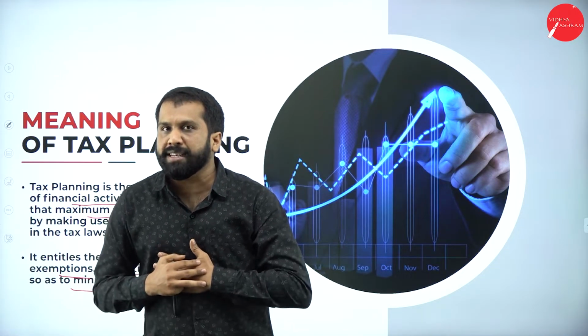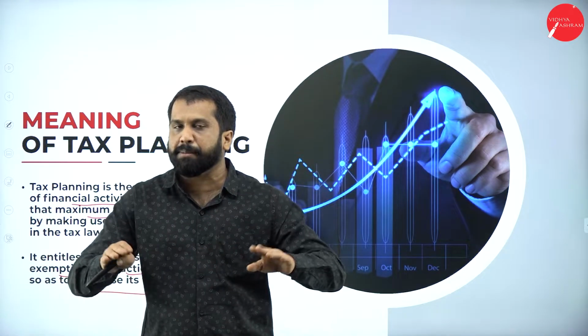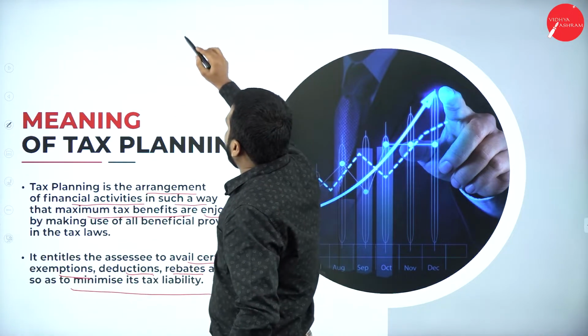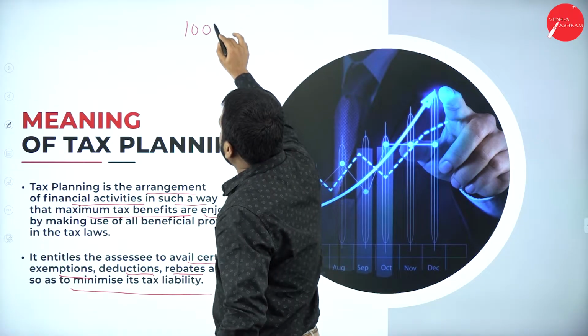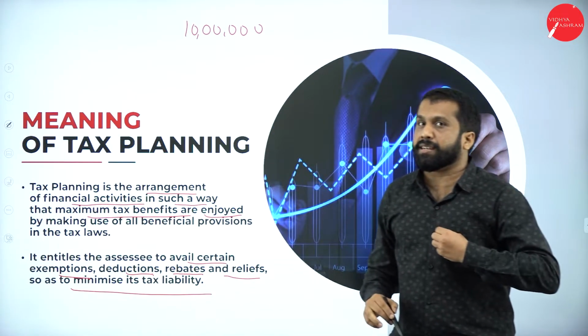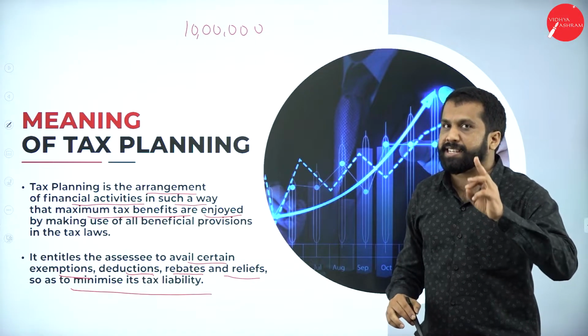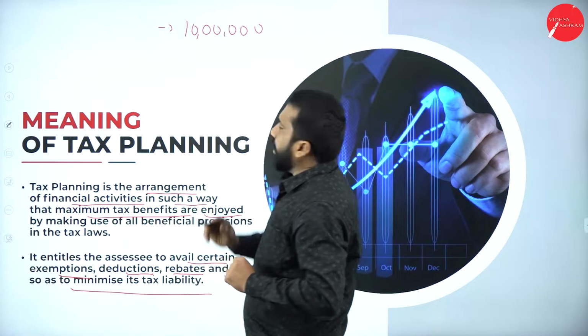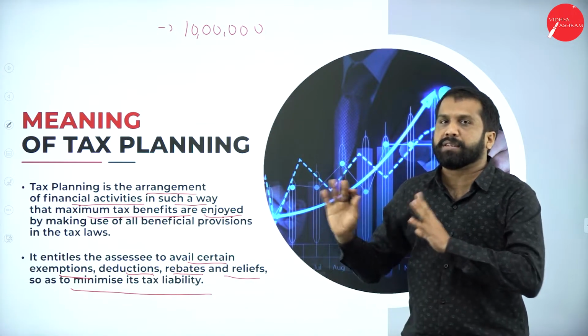Example. What is my yearly income? Just it is an example, not in real. Clear? Now, my per annum income is 10 lakh. Per annum means what? Per year my income is 10 lakh. Just an example, remember. Now, my income is 10 lakh. I am supposed to pay tax on 10 lakh.